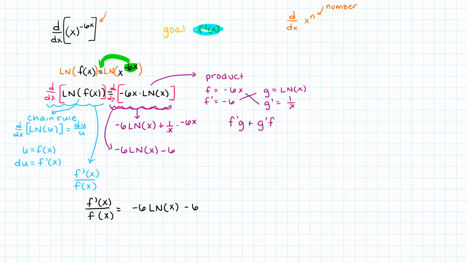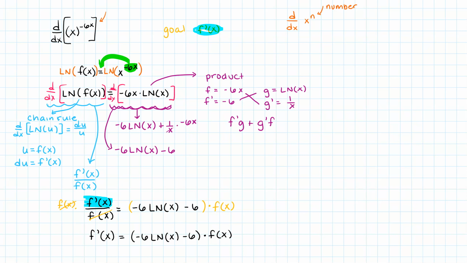So to get f prime of x alone, I have to multiply by f of x on both sides. So I'm going to times both sides by f of x. Right? It would cancel on this side. So on my left-hand side, I have f prime of x equals -6 natural log of x minus 6 times f of x. But what in the world was f of x?